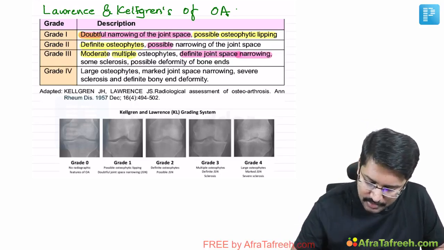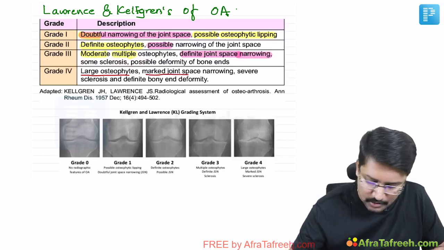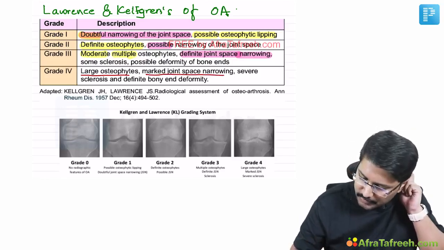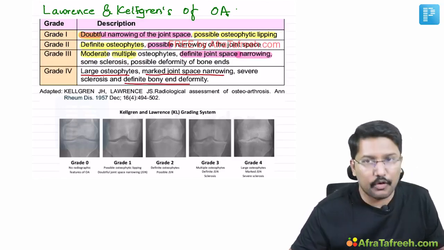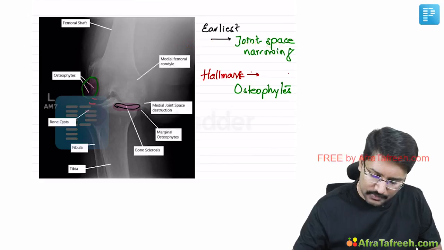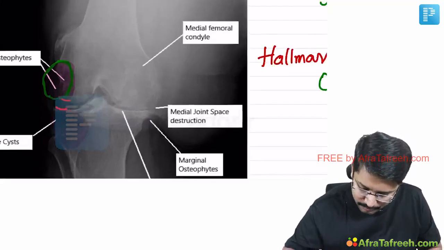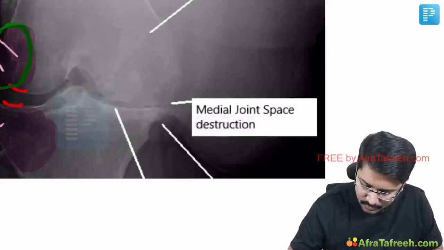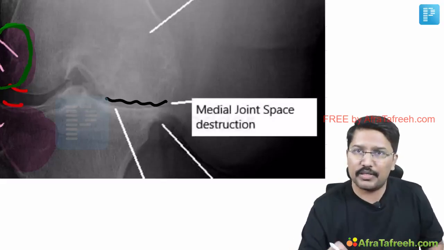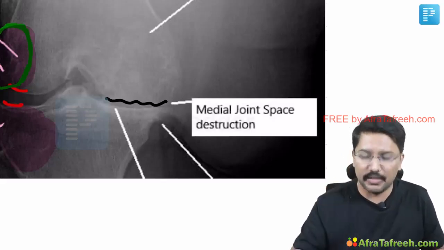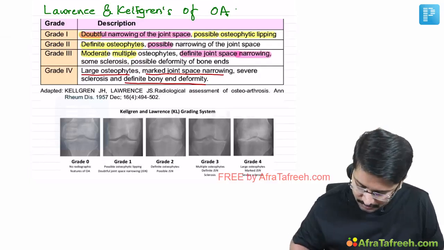Now in grade 4, there are large osteophytes and there is marked joint space narrowing. Another thing I want you to remember from grade 4 is that there is definite bony end deformity. If I take you to the previous X-rays, you can notice that there are some bone end deformities. The bone end is not uniform, so there are some deformities. Those deformities become very definite in grade 4 of the Kellgren and Lawrence classification.